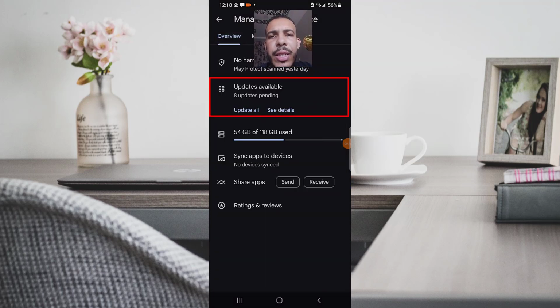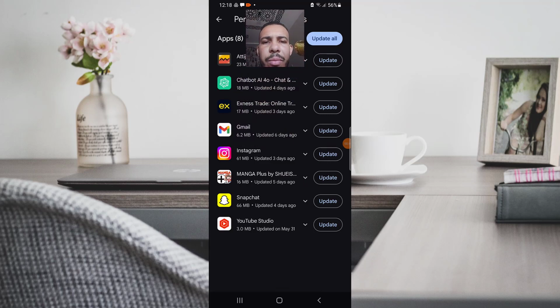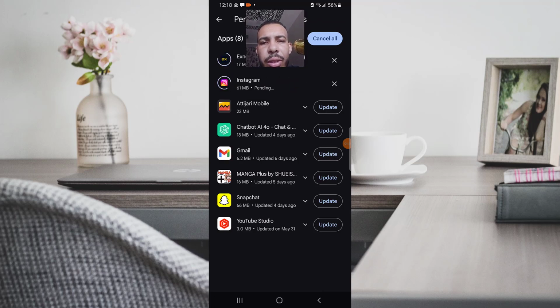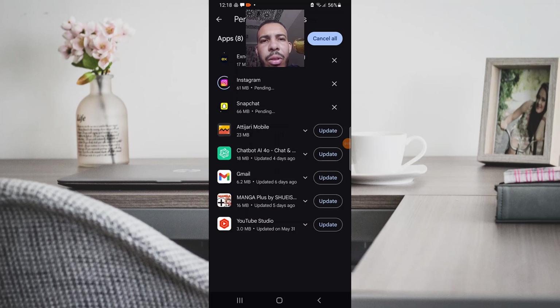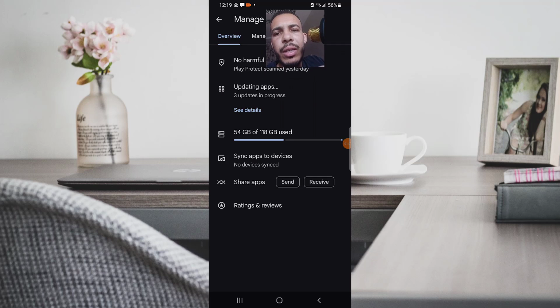And as you can see here, we have 8 updates pending. You can click on update all, or you can click on it and see what are those apps and choose the ones you want. So let's say I want this one, and this one. As you can see, or you can go back and you will see 3 updates in progress.